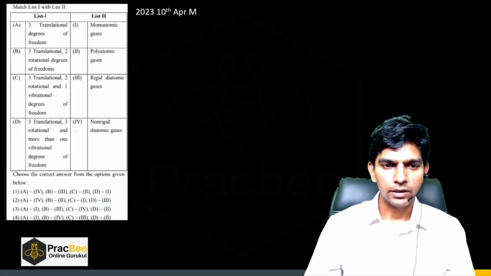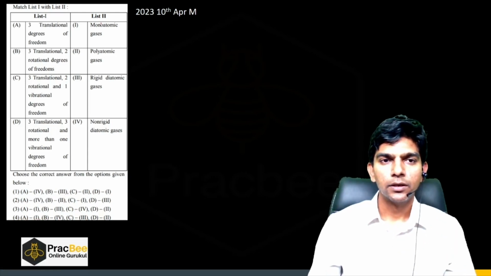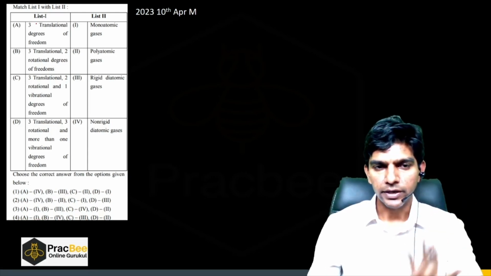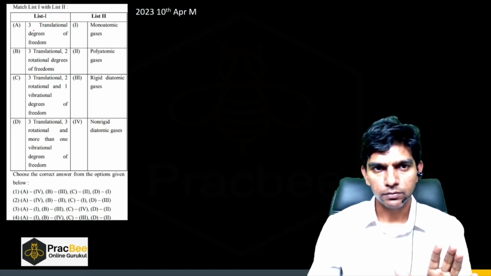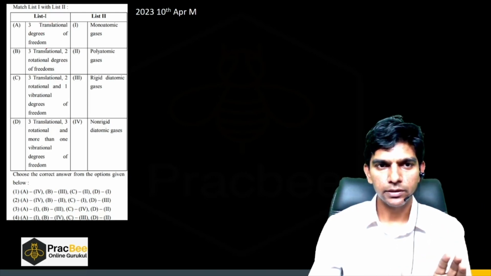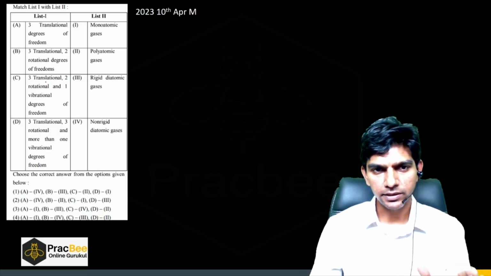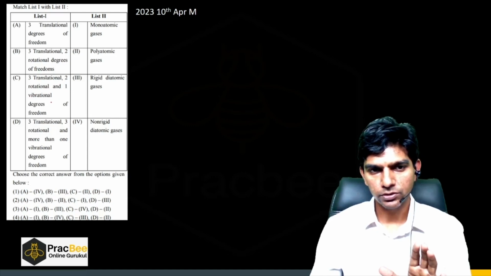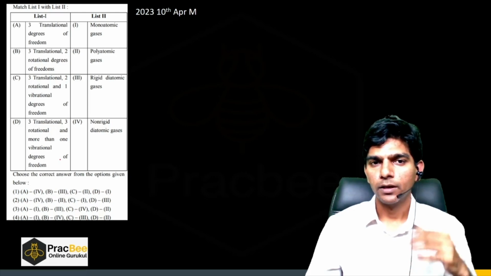Now let us see this again, a very straightforward question. Whatever we have studied, it is based on those concepts. Pause the video, try to solve this question. So in list 1, we have given degrees of freedom. A is given as 3 translational degrees of freedom, B is 3 translational 2 rotational, C is 3 translational 2 rotational 1 vibrational, D is 3 translational 3 rotational and more than 1 vibrational degree of freedom.